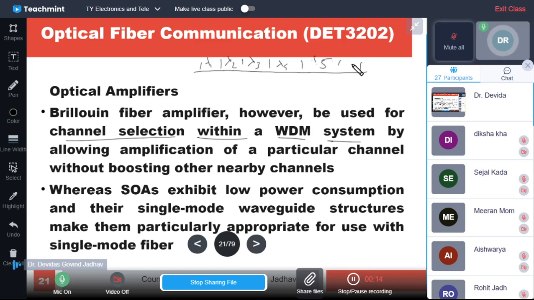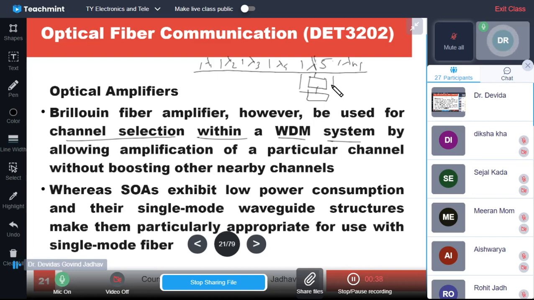A particular subscriber requires lambda 5, suppose. Then the Brillouin fiber amplifier is employed on this line, tapped from this line, and connected to a Brillouin fiber amplifier and then the subscriber station.